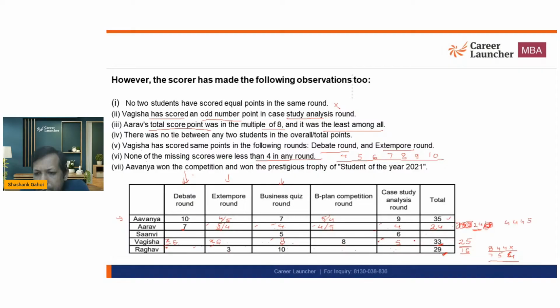This is again 7, 5, 12, 4, 16. ठीक है, this number cannot be 4, this number cannot be 5, so this number has to be 7. Now this number has to be either 4 or 5, that doesn't work. Okay, another possibility I can think of is 6, 5.